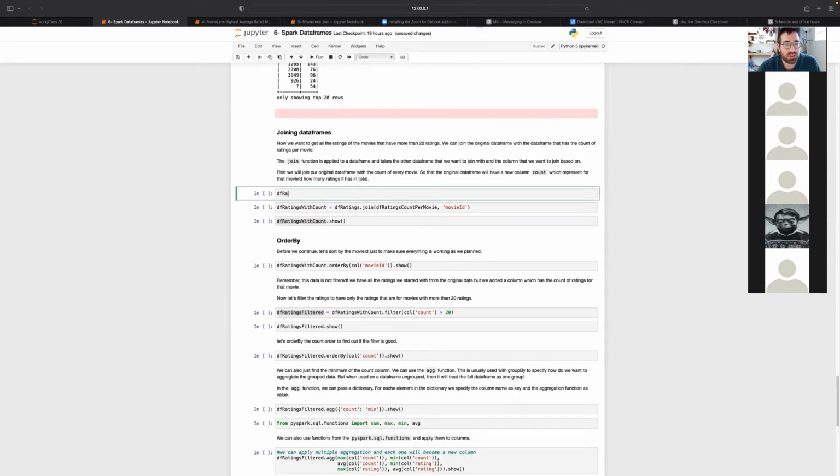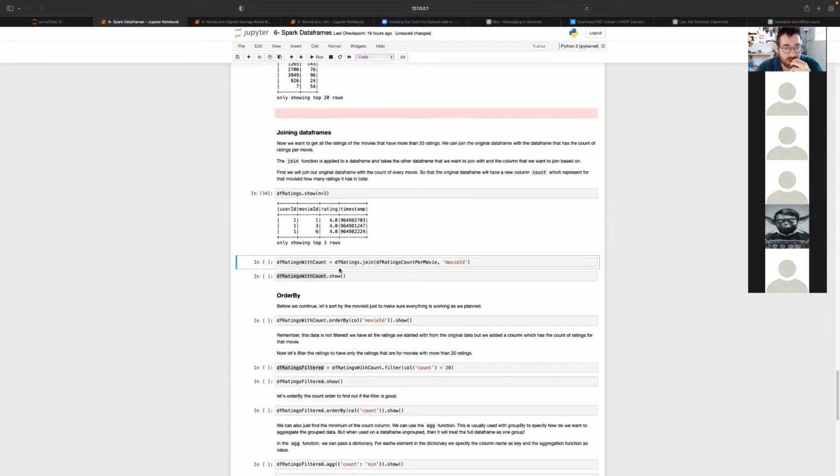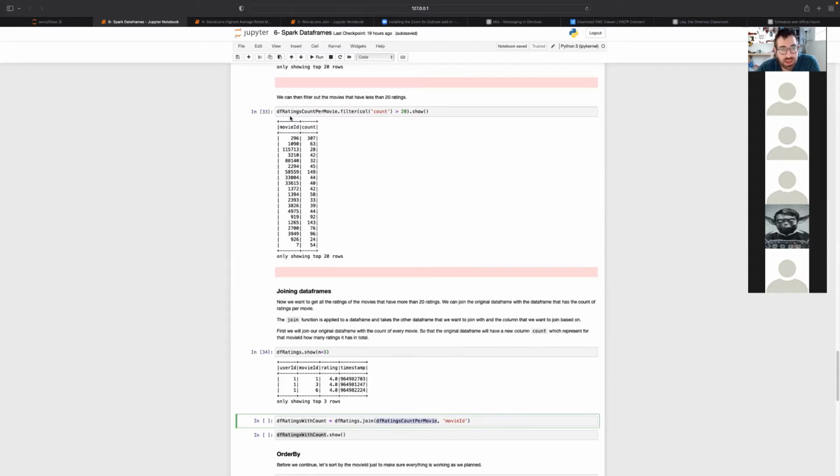So again, let's show the ratings. If we do ratings dot join, we specify what other data frame we want to join with, which in this case, I'm specifying this one.